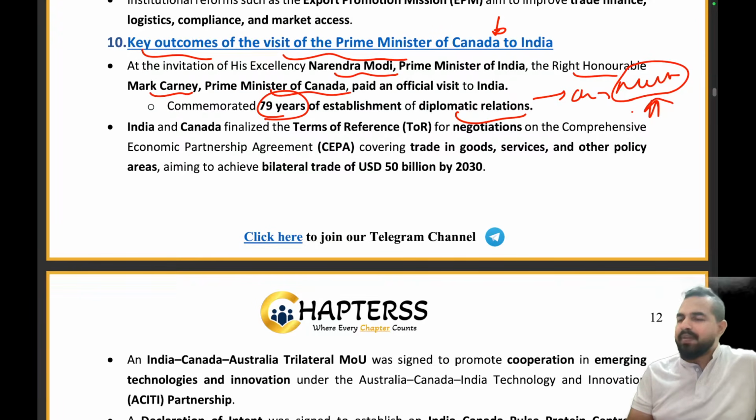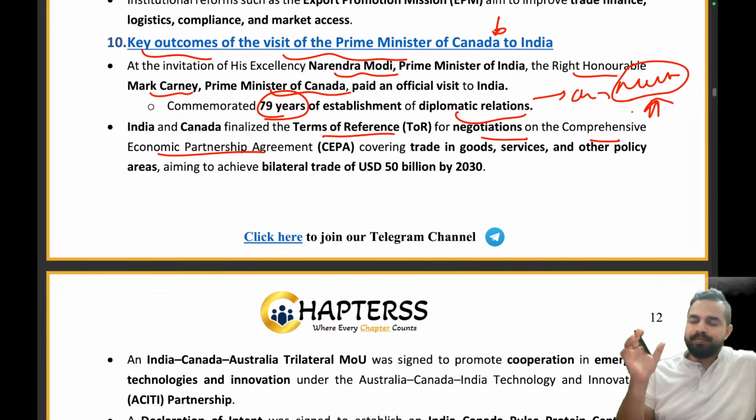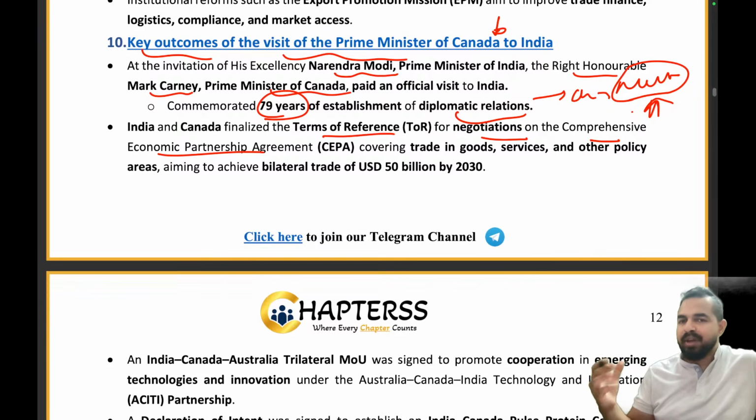Similarly, India has a diplomatic relation of 79 years with Canada, and India and Canada have finalized the terms of reference for negotiations on the Comprehensive Economic Partnership Agreement. When it is part of two countries, how do they maintain their relations? By having good trade relations, by having good partnerships across the various areas. So basically, India and Canada have finalized the terms of reference for the negotiations on the Comprehensive Economic Partnership Agreement.